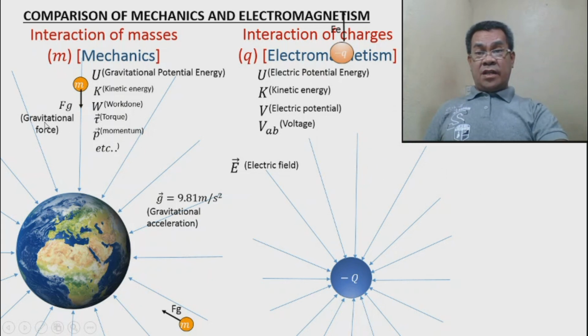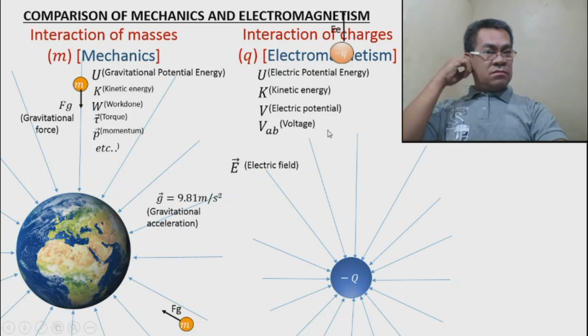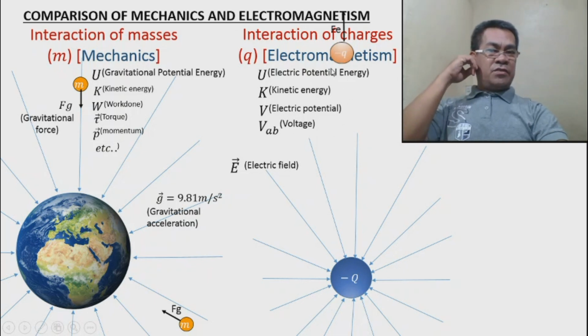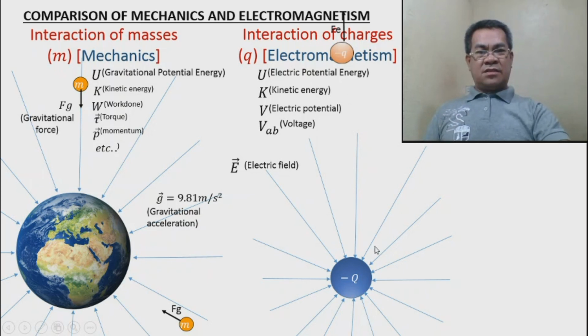If in mechanics the force was calculated using Newton's law of universal gravitation, then in electricity the force can be calculated using Coulomb's law. Coulomb's law is actually patterned after the mechanics. Coulomb's law was discovered by Charles Coulomb. Okay? So that will be our next topic.